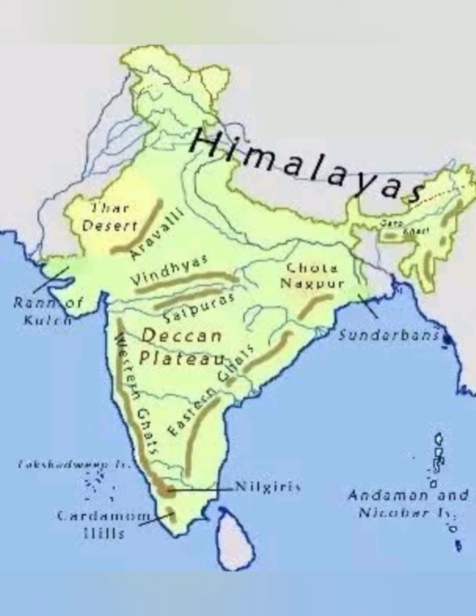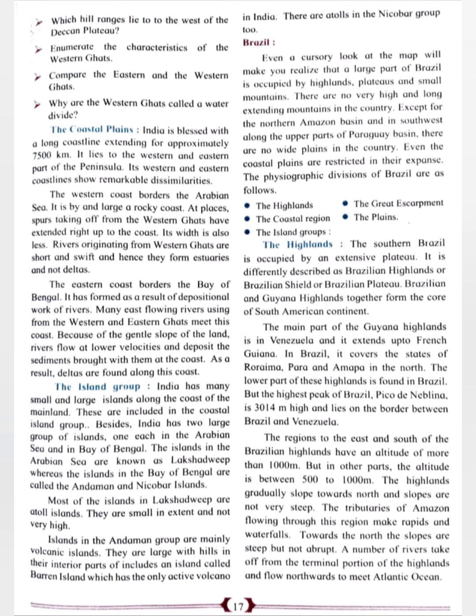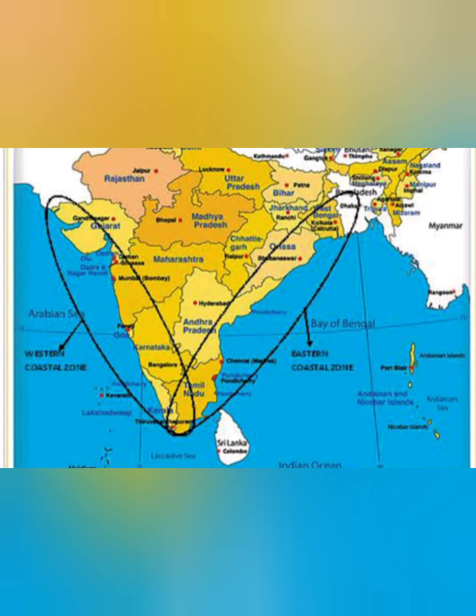Peninsula refers to a land which is covered by three sides of water. The Aravallis in the north are the oldest fold mountains here. It includes a series of plateaus bordering the plains, Vindhyas, and the Satpura mountain ranges in the central part and the hilly regions of western and the eastern Ghats. Next comes the coastal plains. India is blessed with a long coastline extending for approximately 7,500 kilometers.